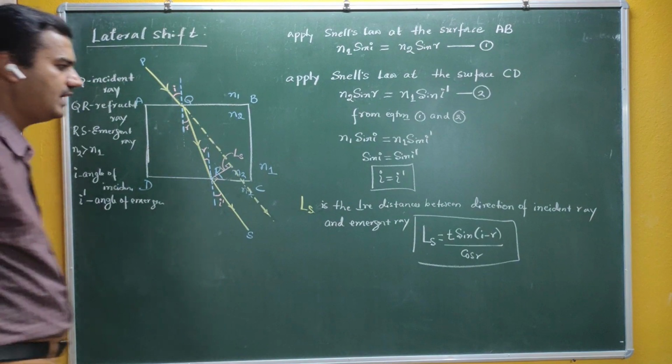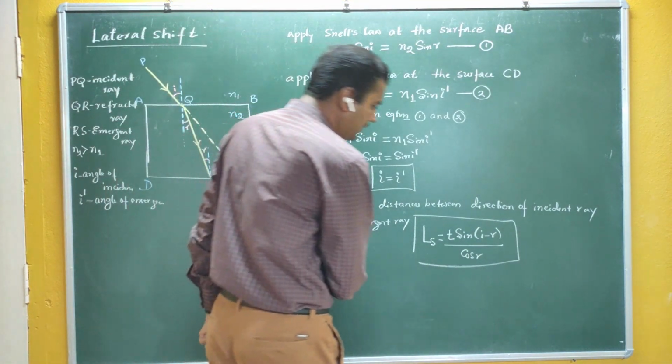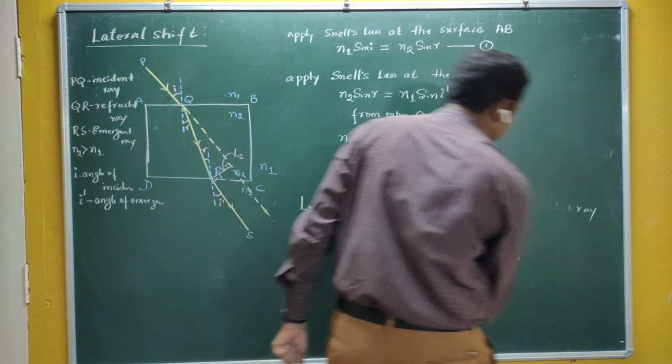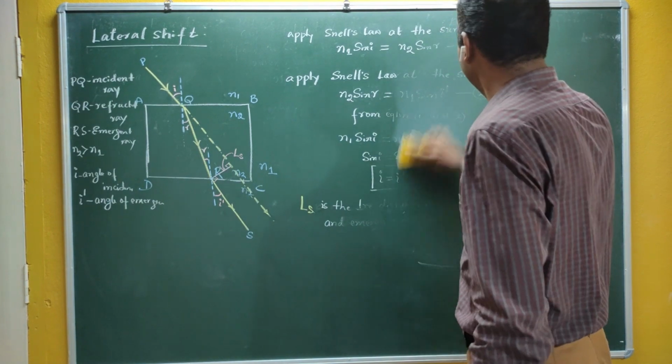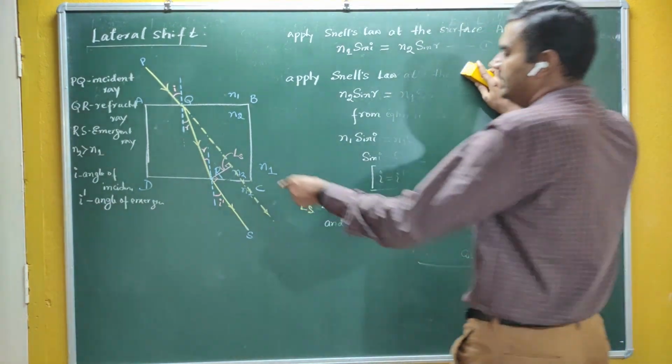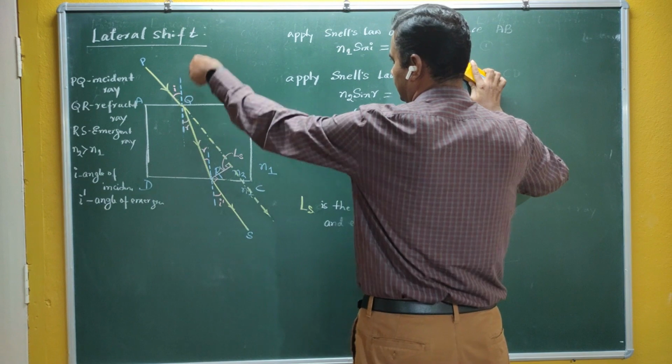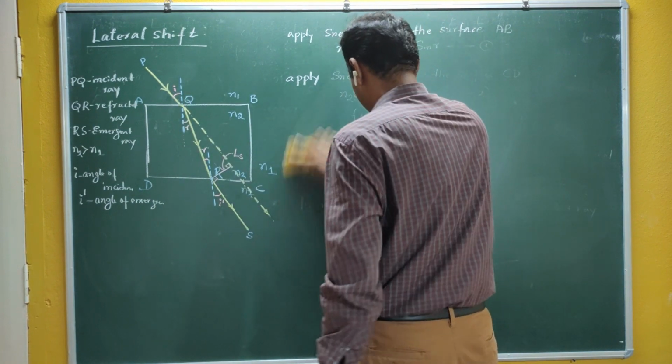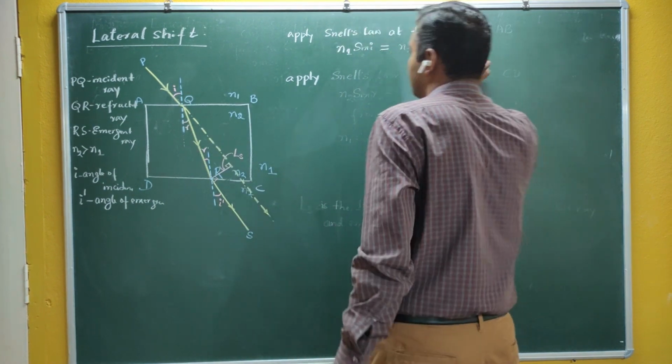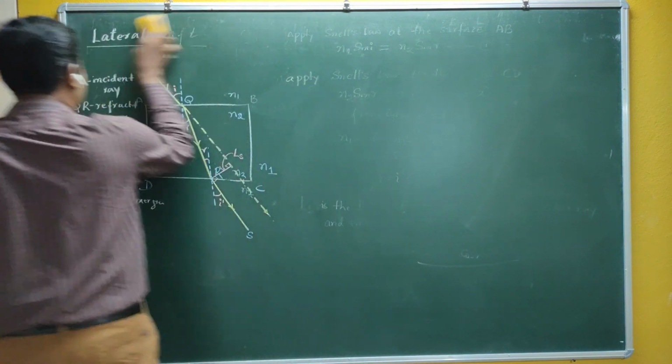Why does this lateral shift take place? It is due to the double refraction. Similarly, if the shift takes place along the normal direction, we call such a shift the normal shift.